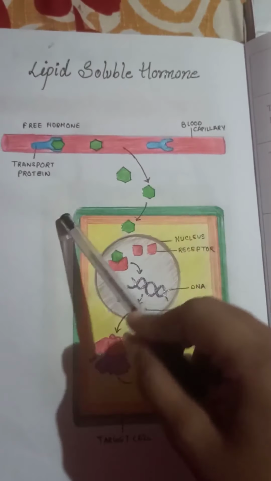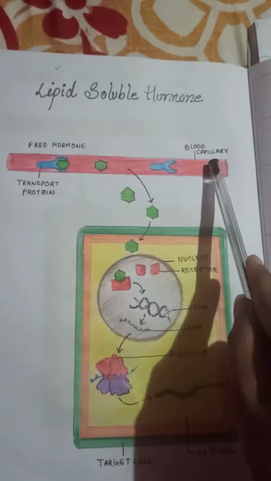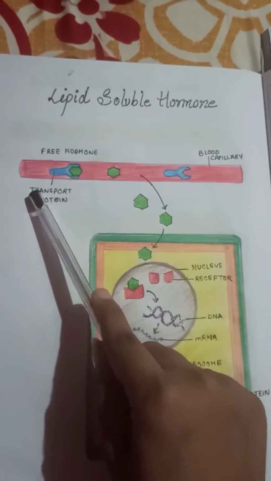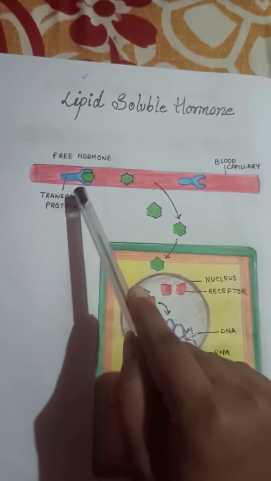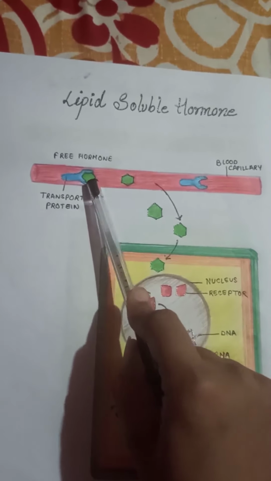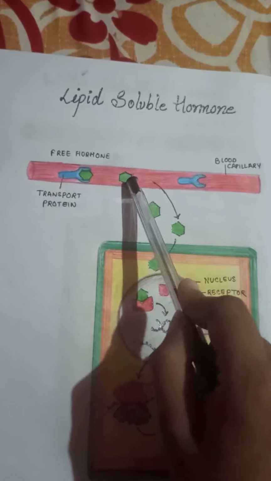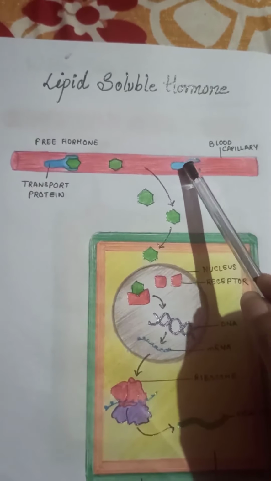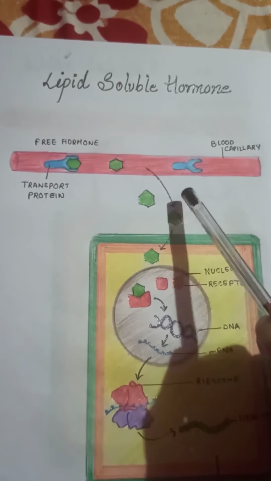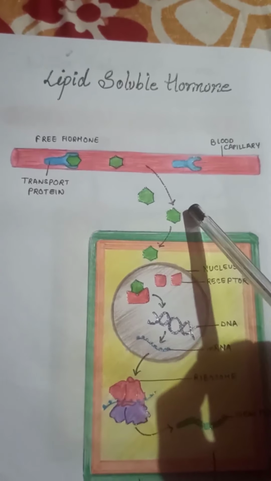Now, here is the lipid-soluble hormone. This is the blood capillary. These are the transport proteins, and these are the free hormones. The transport protein binds these hormones, leaving some free hormones also. Here what happens: hormones come out from the blood capillaries, and these green colors are the hormones.